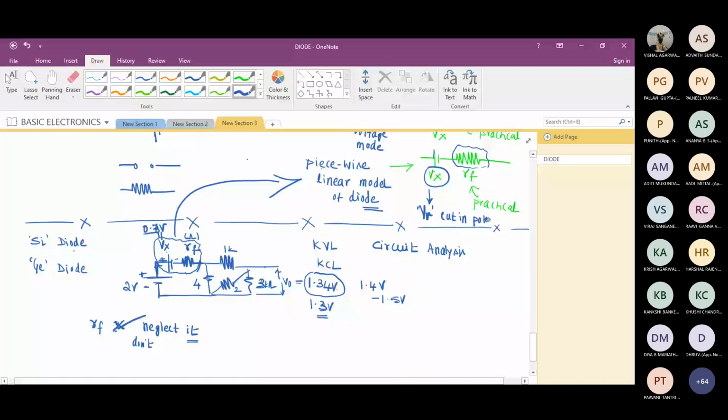How are you going to define it? The potential at which the diode starts conducting. So after this, the current shoots up.